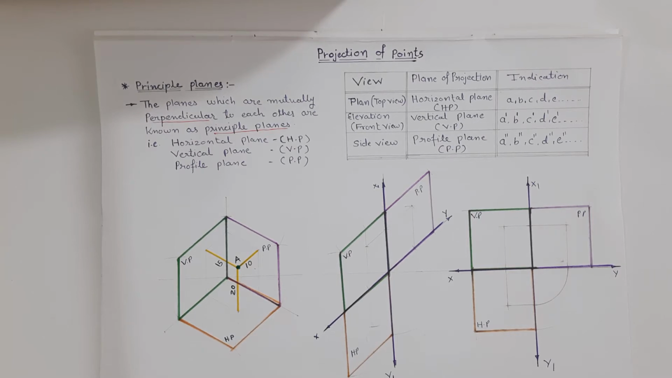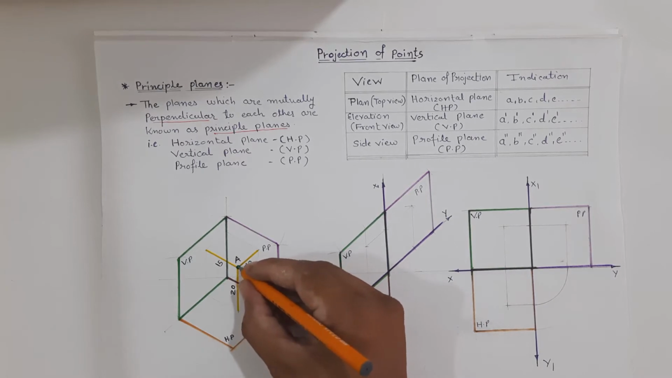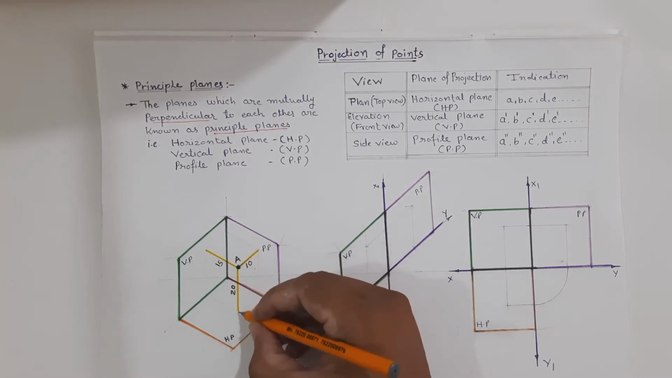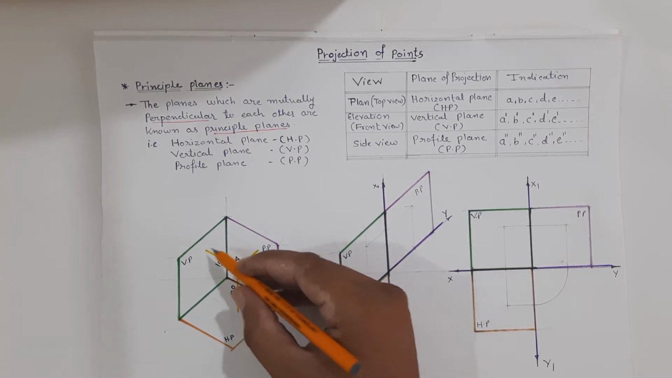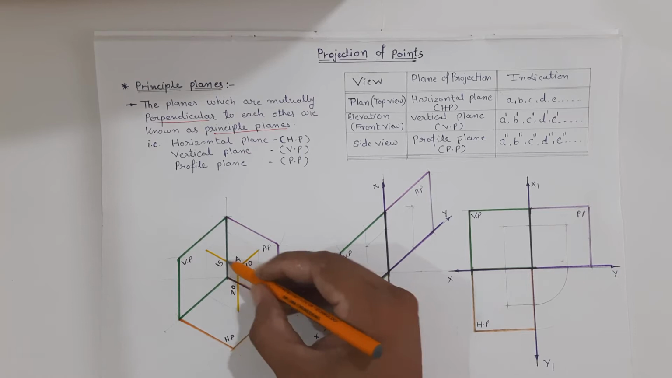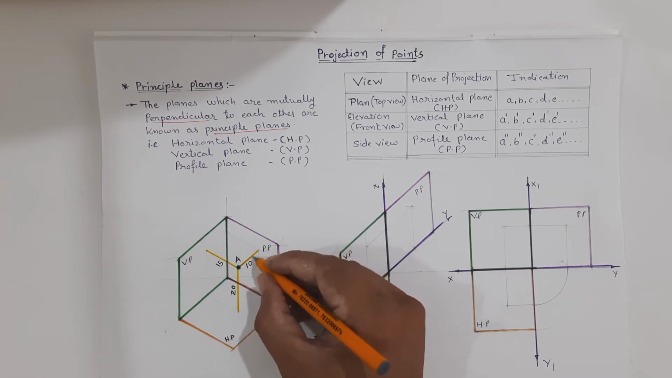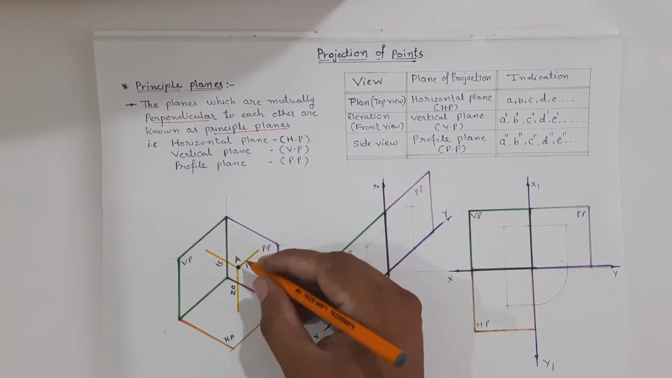So now let us understand the projection of points. I have just told you that if you want to draw the projection, we have to project the point on HP, VP and profile plane. So let us take a point A over here, which is 20 mm above HP, 15 mm in front of VP and 10 mm away from the profile plane.